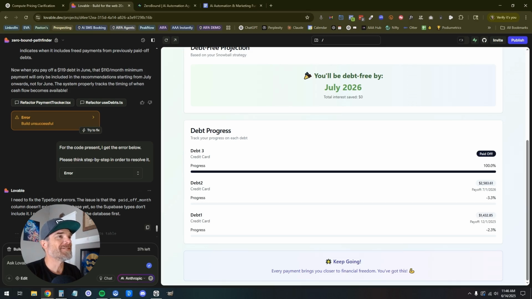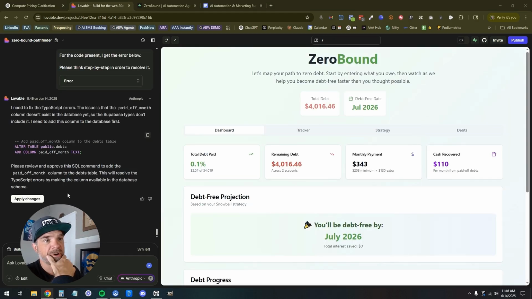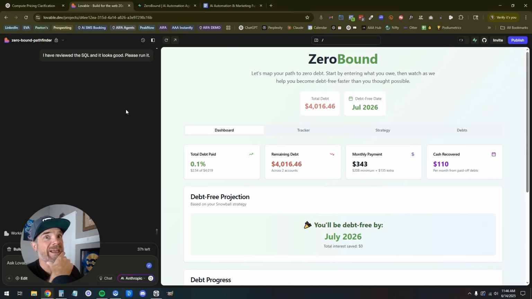I'm going to pause. Cool. So I found an error here. Add table. Cool. Apply changes. The other thing I realized is we haven't checked the avalanche strategy yet. I don't know. Maybe that'll work. Maybe it won't. We'll see.